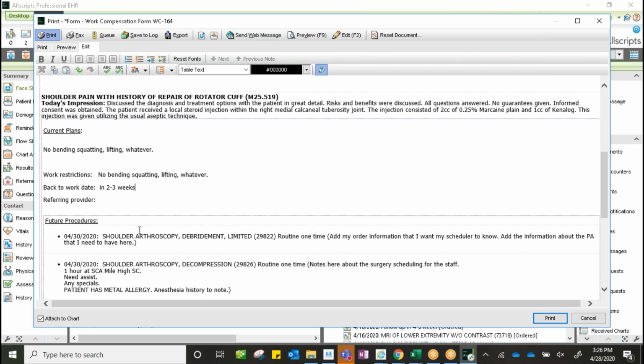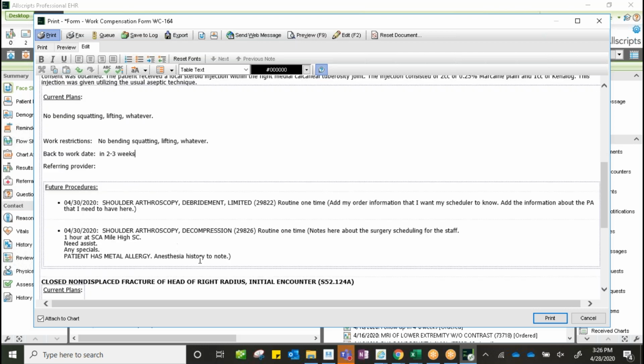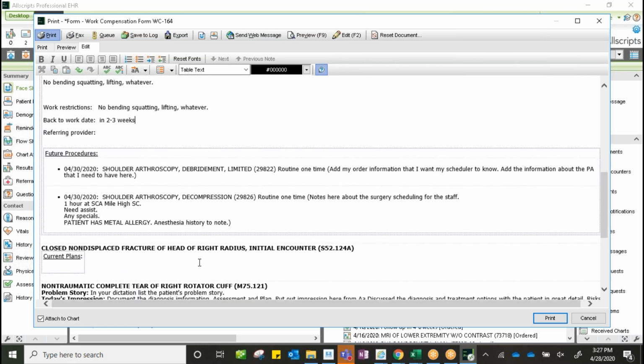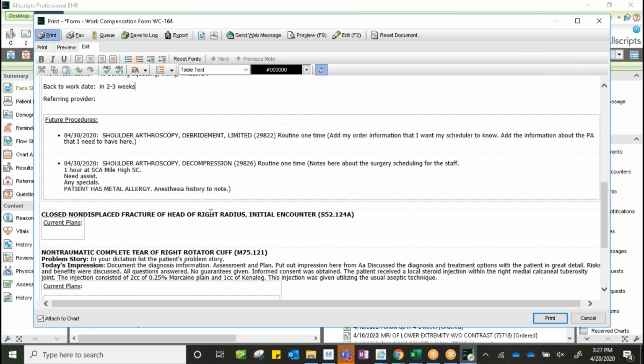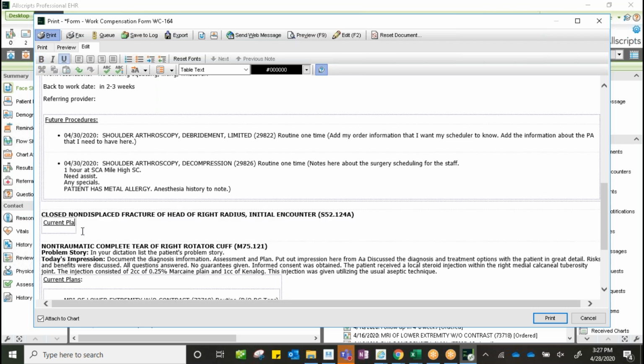and their future orders. So identifying that the patient has been identified for surgery, and then any of the diagnoses that were applied to that patient for that encounter. So with that said, we want to make sure that we're only sending the information that applies to the work comp injury. And so we could, again, remove the items that don't apply to the work comp injury. We could remove those diagnoses as well.